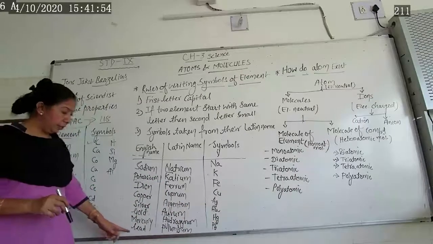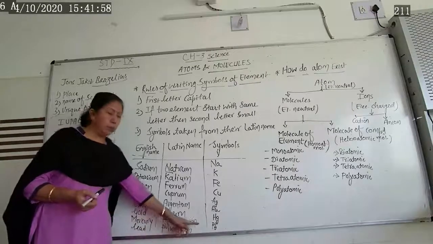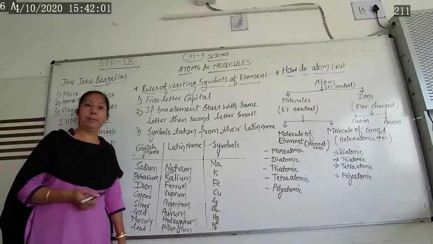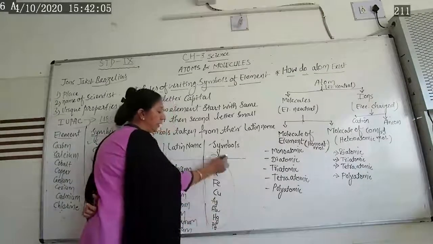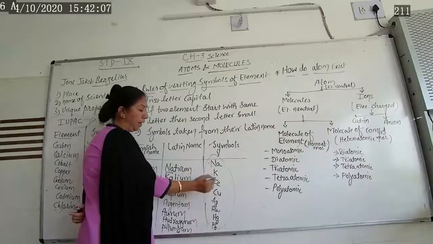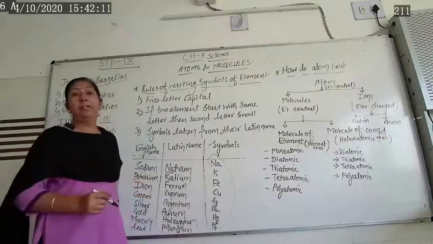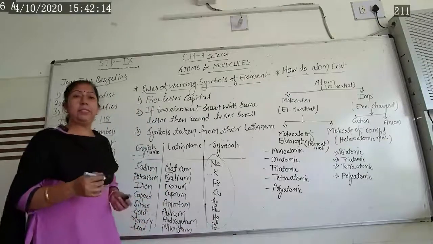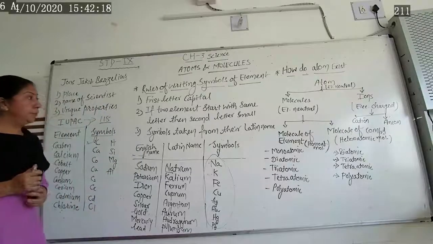Lead, its Latin word is plumbum, so its symbol is Pb. So all these symbols are given based on their Latin words: sodium, potassium, iron, copper, silver, gold, mercury and lead. Tin, antimony, likewise these symbols are given based on their Latin words.